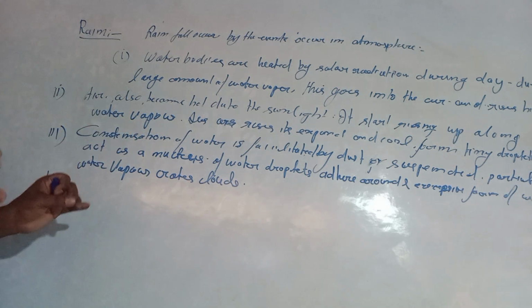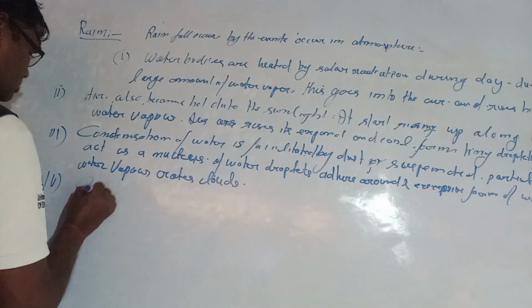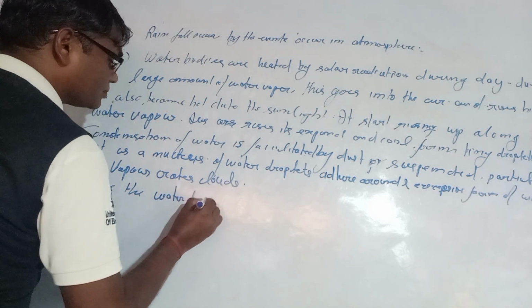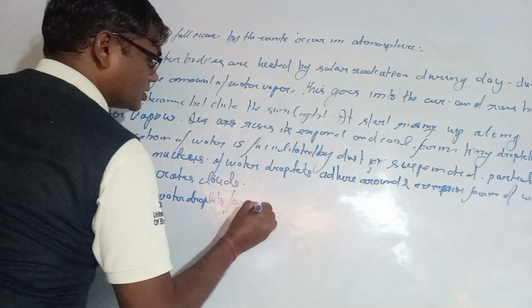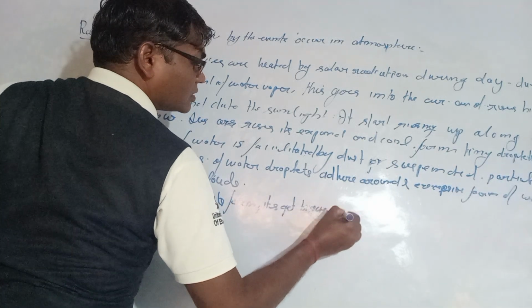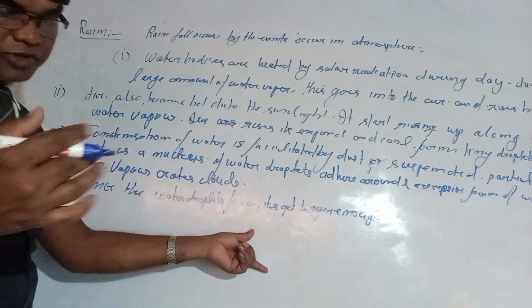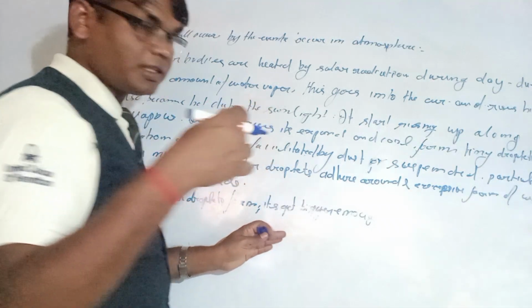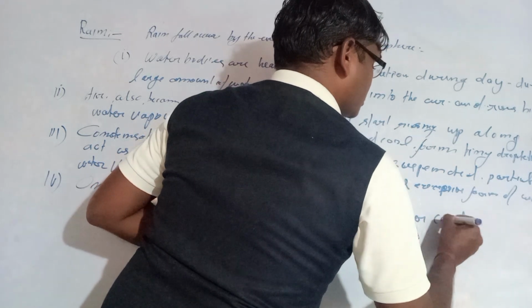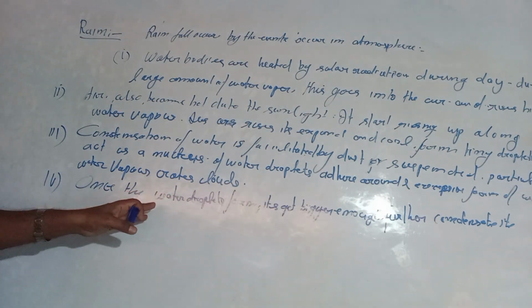They grow bigger and become large, and further condensation happens.